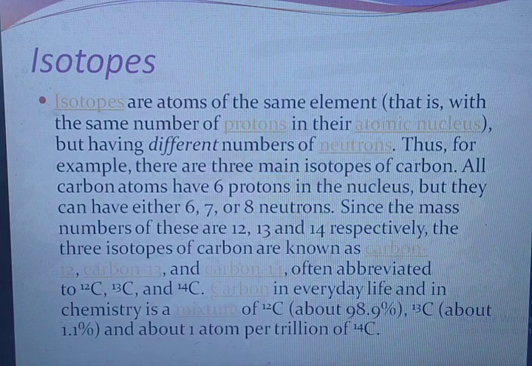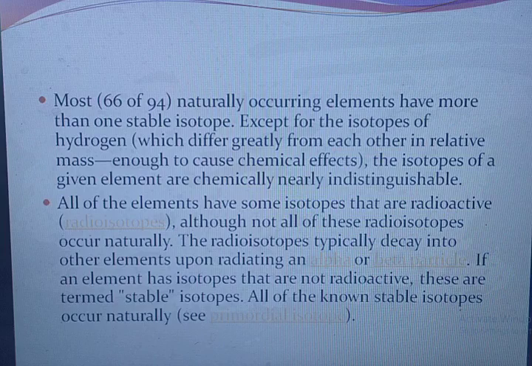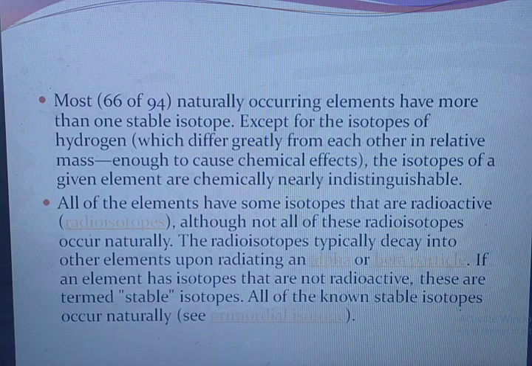Carbon in everyday life and in chemistry is a mixture of carbon-12, about 98.9%, carbon-13, about 1.1%, and about 1 atom per trillion of carbon-14. Most, 66 of 94, naturally occurring elements have more than 1 stable isotope, except for the isotopes of hydrogen, which differ greatly from each other in relative mass, enough to cause chemical effects. The isotopes of a given element are chemically nearly indistinguishable.